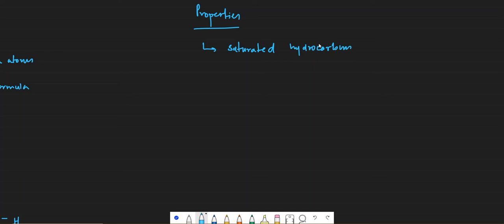You are going to study two hydrocarbons in O levels: alkanes and alkenes. They both are hydrocarbons. What does hydrocarbon mean? It means compounds which contain only hydrogen and carbon.